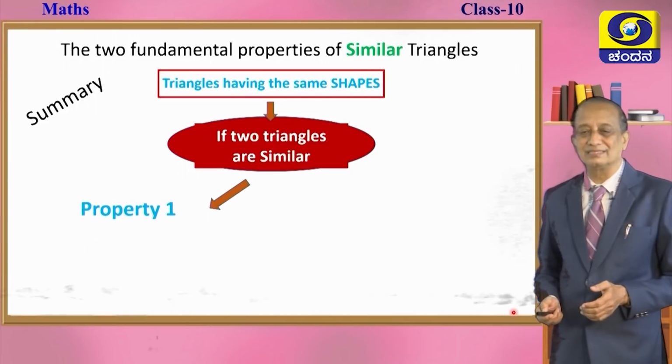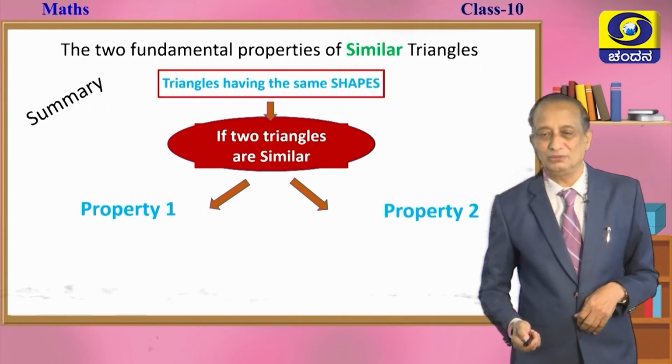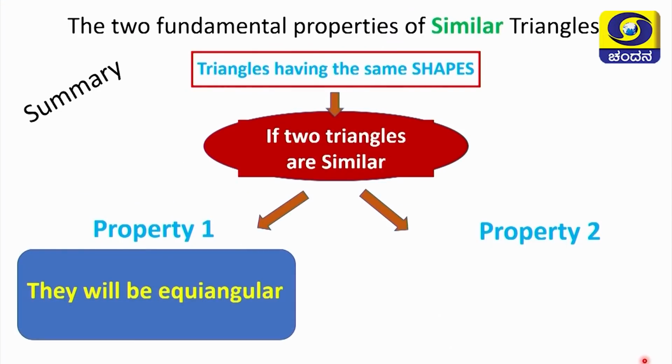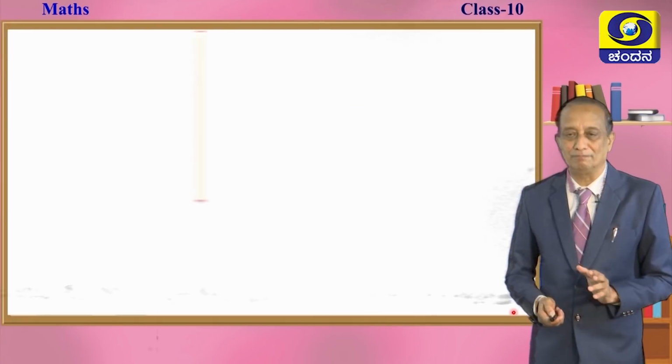If the shapes are same, immediately you must say that they are similar triangles. If two triangles are similar, what are property 1 and property 2, children? Property 1 states that they will be equiangular, and property number 2 is that the corresponding sides are in a proportion. These are the two fundamental properties. This is the summary for the two fundamental properties.